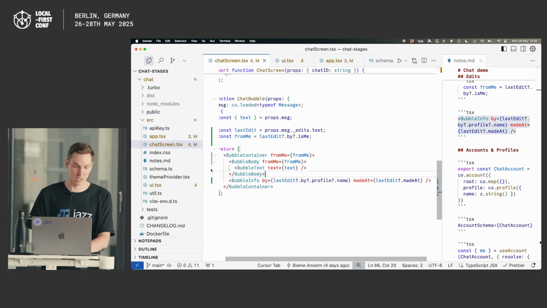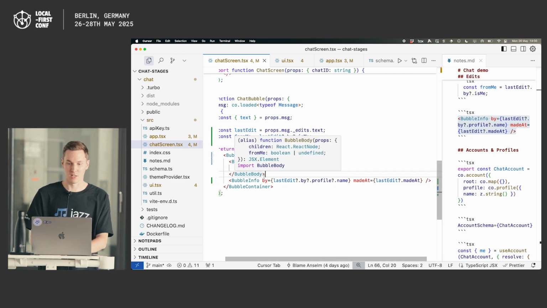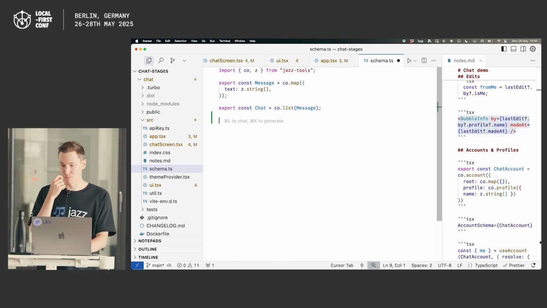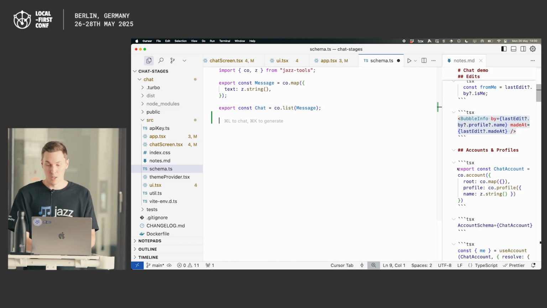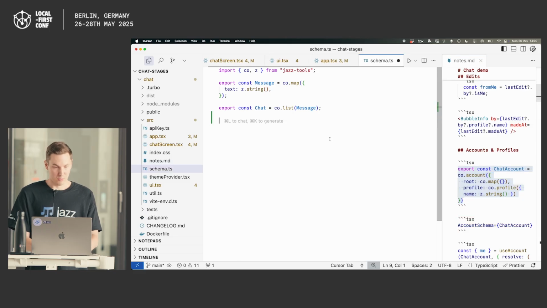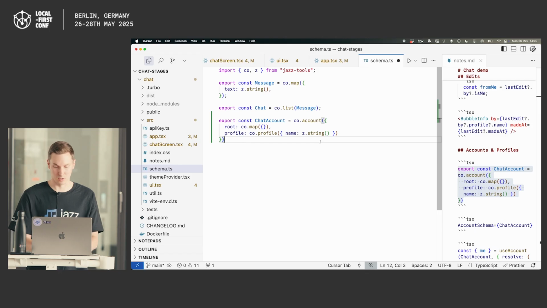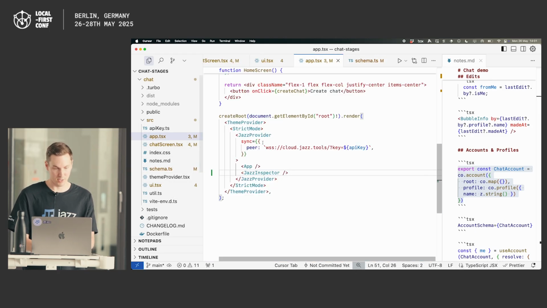And the fun thing is that actually your user account is itself just a co-value. So what we can do to make that a bit more explicit in our schema is we add one more item to our schema, which we call the chat account. We don't worry about the root right now, but we have this public profile, which has a name property in it. And this actually just mirrors what's baked into Jazz by default. I'm just showing it to you here so you can see it. And then we just need to do one thing where at the top of our app, we register that account schema with the Jazz provider.